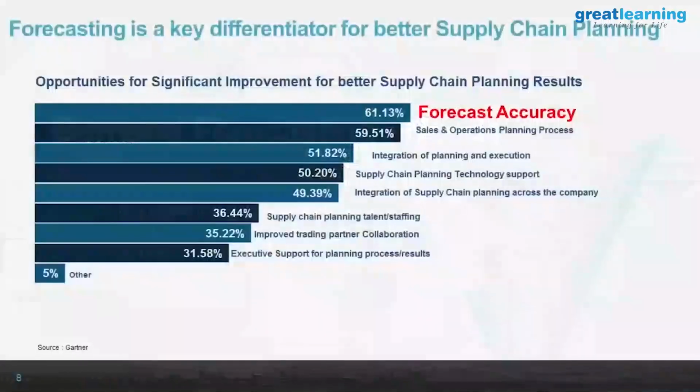Well, this is just a snippet from Gartner. I don't want to dwell on this a lot more, just to give the importance of forecasting accuracy from a supply chain planning perspective. Once you enter the demand forecasting world, it's all part of supply chain planning, where forecasting comes in. You have execution, where you have the warehousing and transportation, and then you have the fleet and the last mile delivery. In supply chain planning, forecast accuracy is a score after they've spoken to lots of leading retailers and people employed in the retail industry. That stands out, which is why it's even more important to address this problem from a Grupo Bimbo perspective.